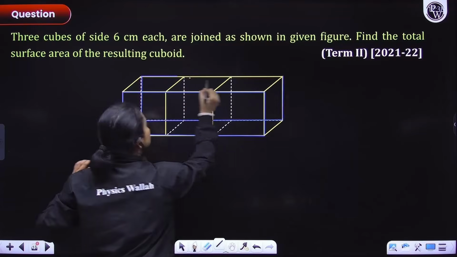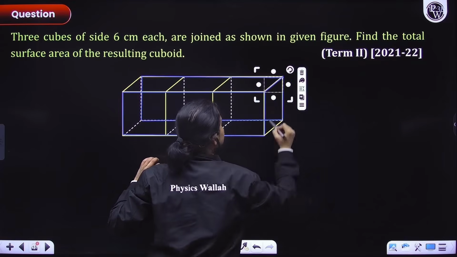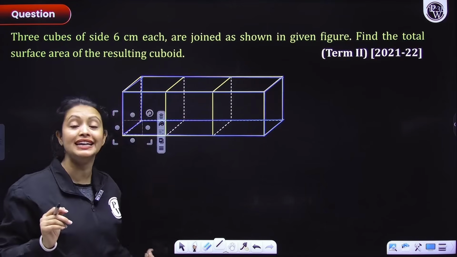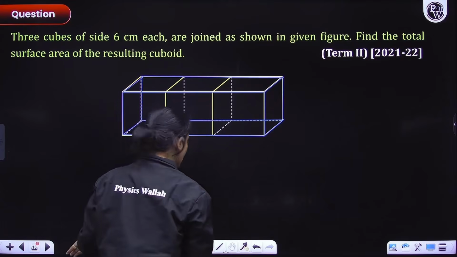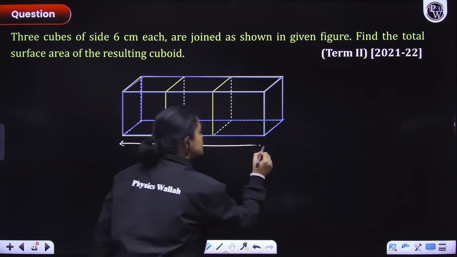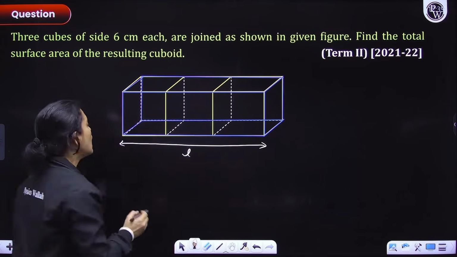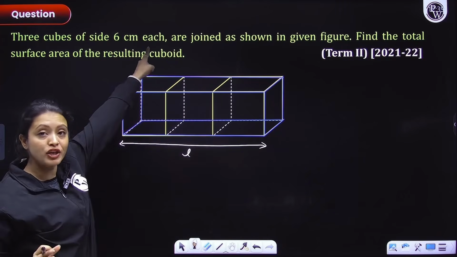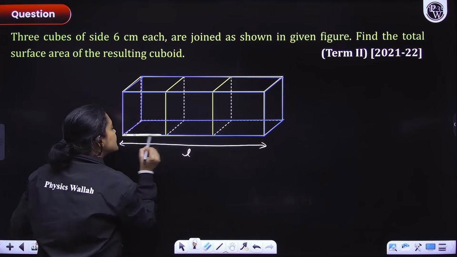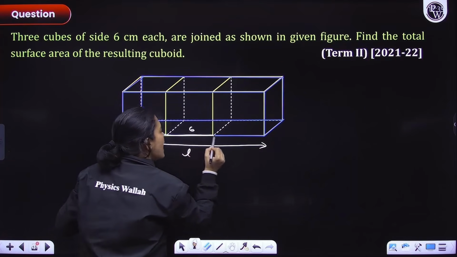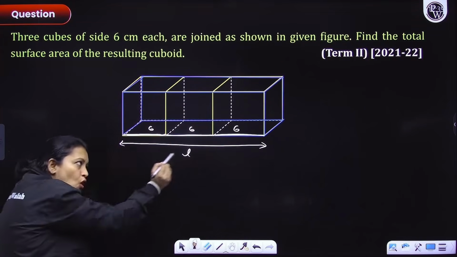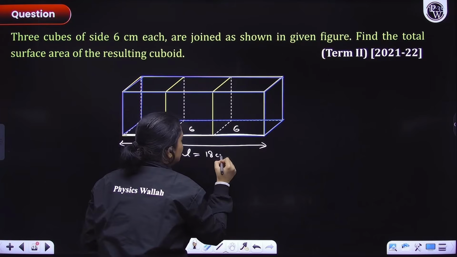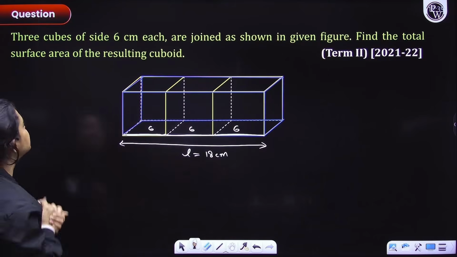For this new cuboid, to figure out the total surface area, you would need the length, breadth and height. So let's start with the length. This would be the length. Now I know that this is made up of cubes, and all of the cubes had side equal to 6. So this is 6, this is 6, and this is 6. Can you not figure out the total length very easily? It would be 6 plus 6 plus 6, that is 18 centimeters. So the length of our cuboid is 18 centimeters.